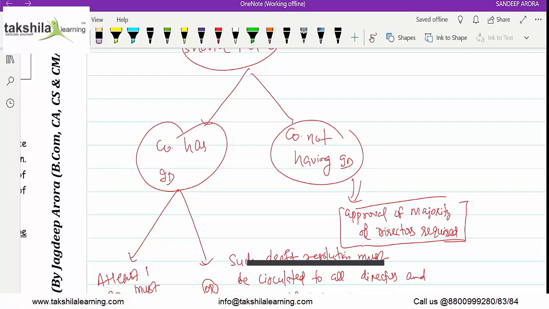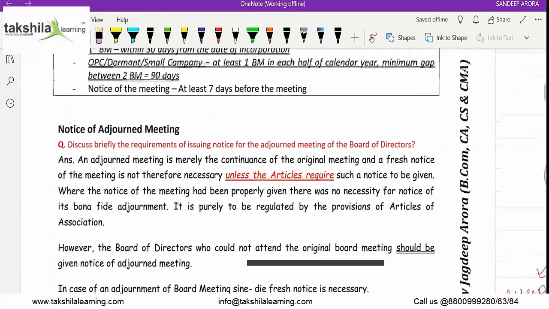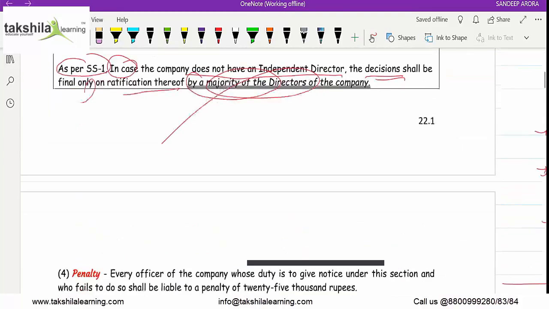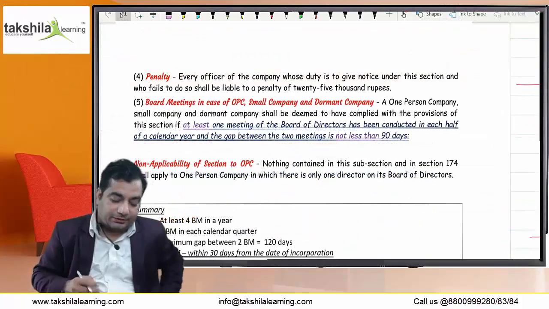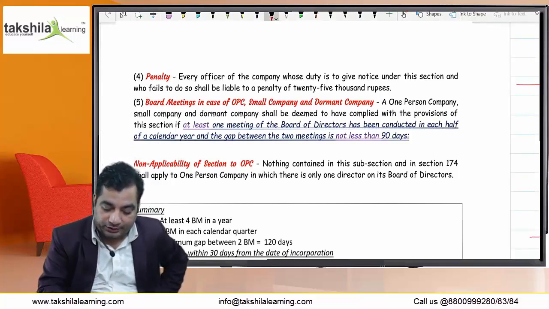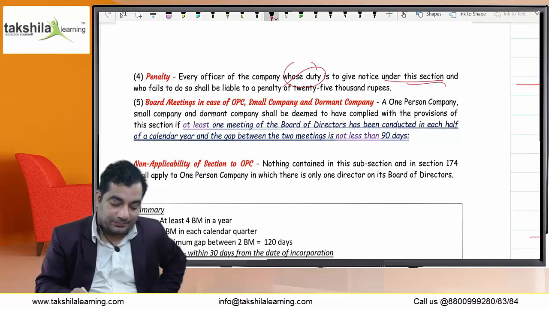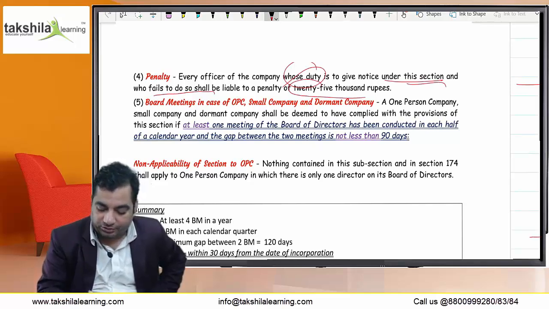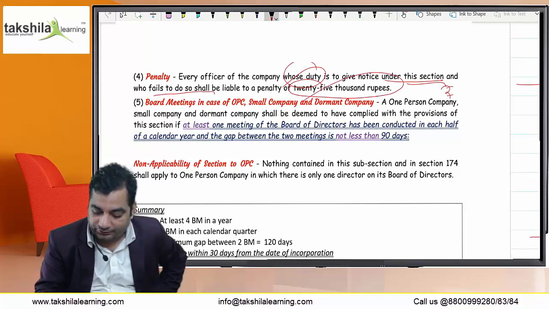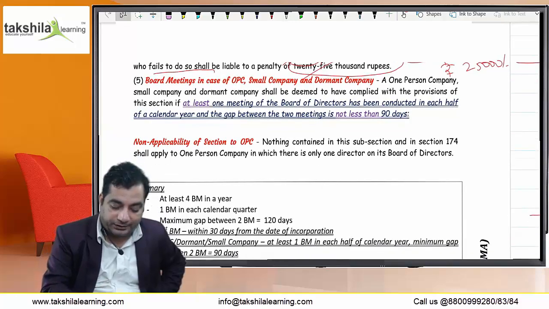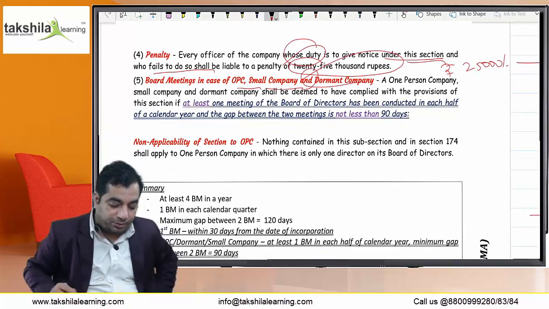So the next point deals with the penalty. Every officer of the company whose duty is to give notice under this section and who fails to do so shall be liable to a penalty of rupees 25,000. And board meeting in case of OPC, small company and dormant company is an important point.